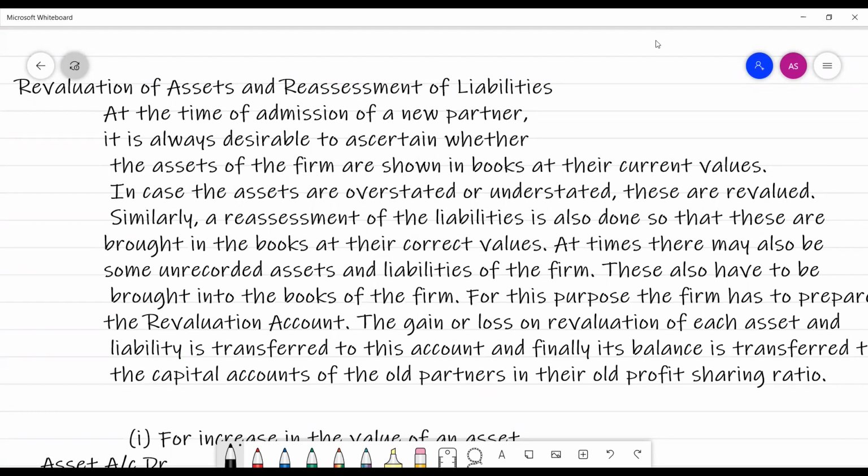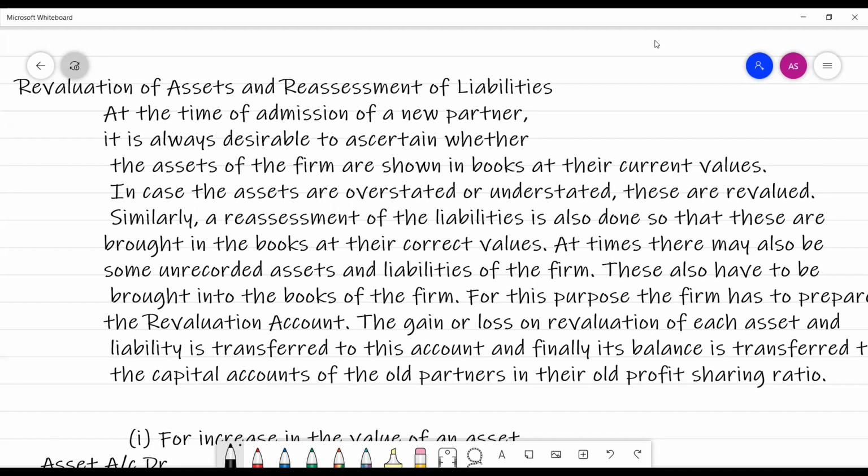If there is any change in the asset values, then these have to be brought into the books of accounts. For this purpose, the firm has to prepare a revaluation account. The gain or loss on revaluation of each asset and liability is transferred to this account.